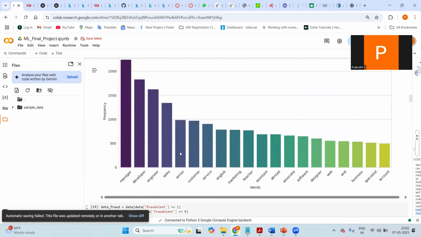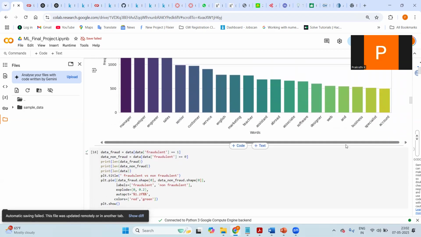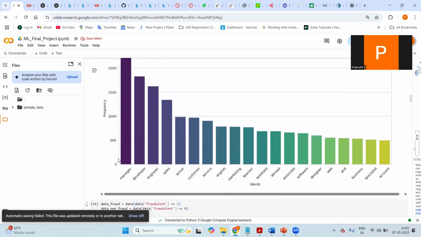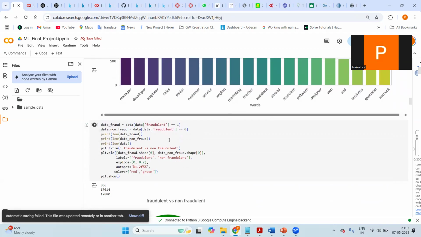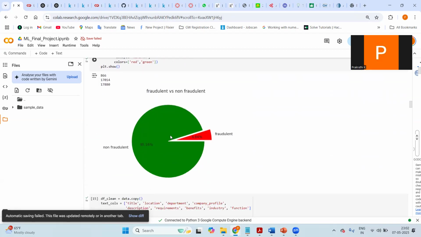And this is the word distribution among the job descriptions, where the most number of jobs were for manager, developer, and fewer were for business specialist and accountant. So these were the most common words used in the data set. When we plot fraudulent versus non-fraudulent, this data set has 90% non-fraudulent jobs and only 4% fraudulent.